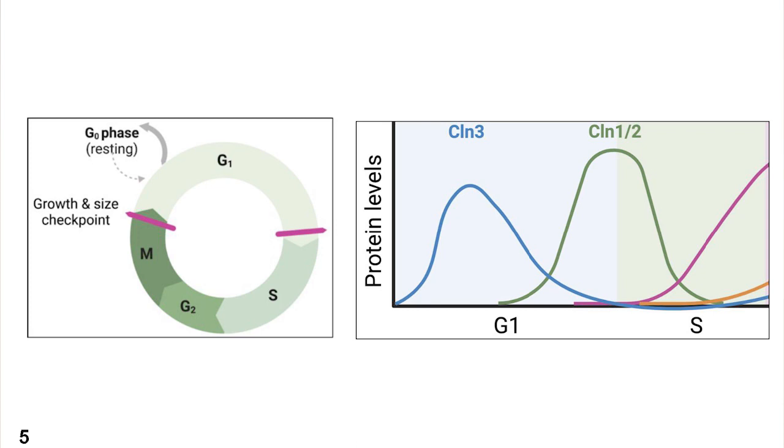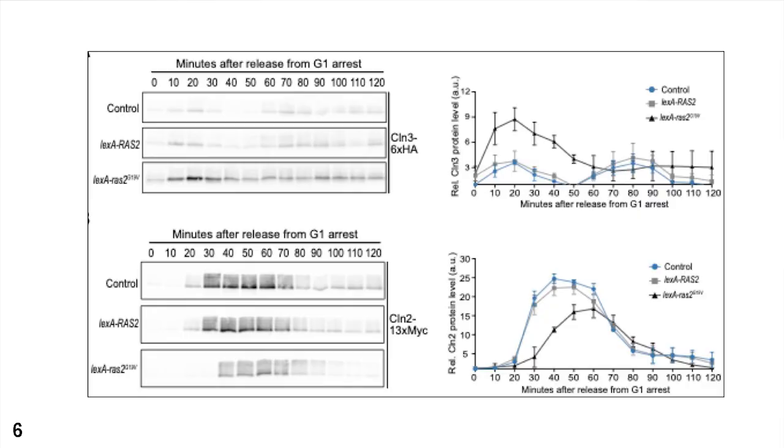Now, I next aimed to define some of the molecular mechanisms underlying how RAS could be influencing size control. To do this, I chose to initially investigate how hyperactive RAS may be influencing cell cycle progression relative to growth and size checkpoints, because we know that growth and size checkpoints control cell cycle transitions. One of them being the G1 to S transition, which is controlled by the G1 cyclins depicted here in blue and in green.